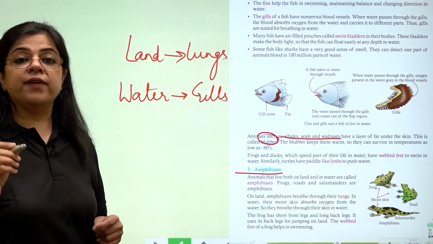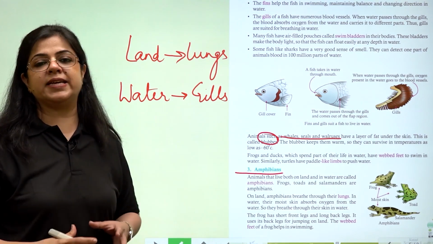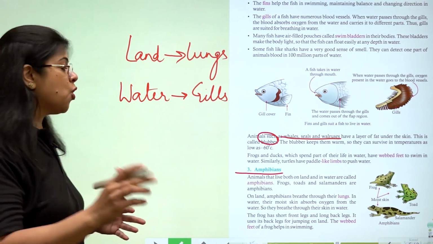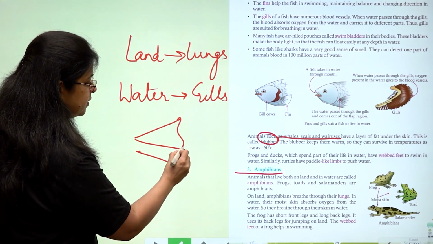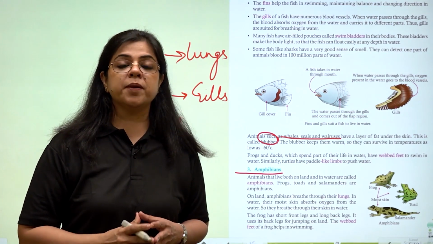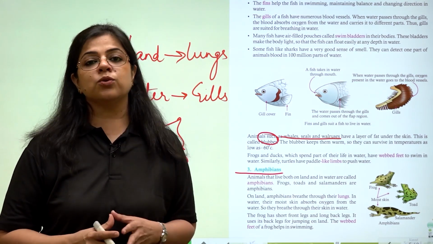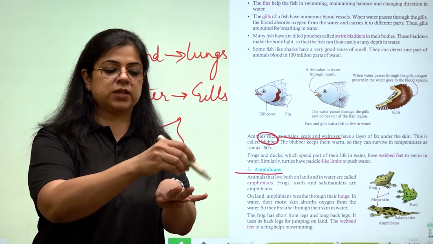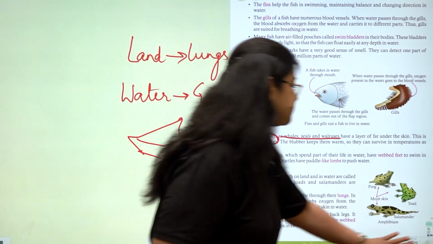They have got very strong hind legs so that they can jump very easily from one place to another. Also, their feet are webbed feet. So how do webbed feet help? Have you seen the swimming equipment of a diver? उनके जो footwear होता है उसमें भी webbed feet होते हैं. These webbed feet help them to swim.